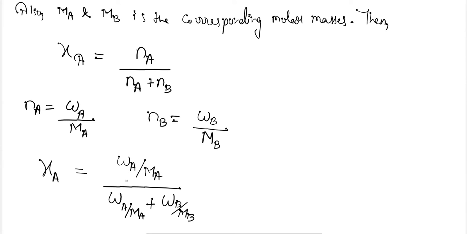And therefore, according to the relative lowering of vapor pressure, PB naught minus PB divided by PB naught will be equal to XA only.